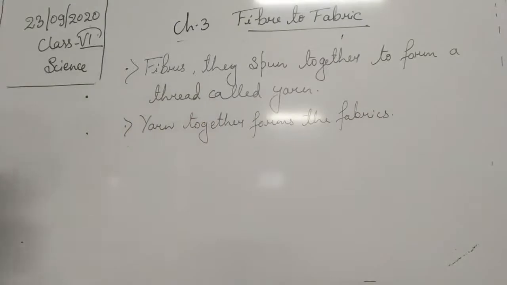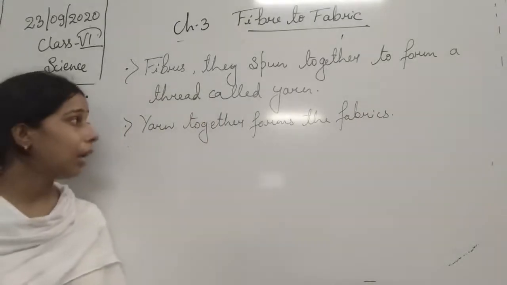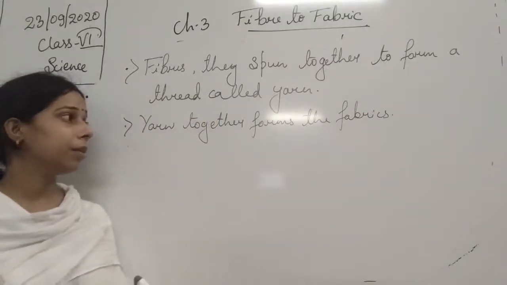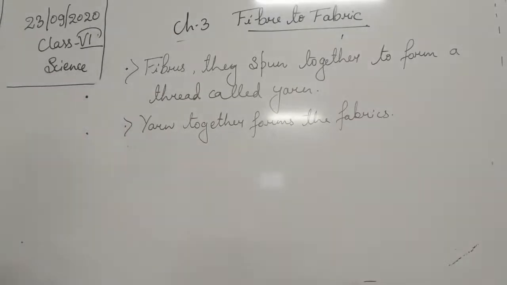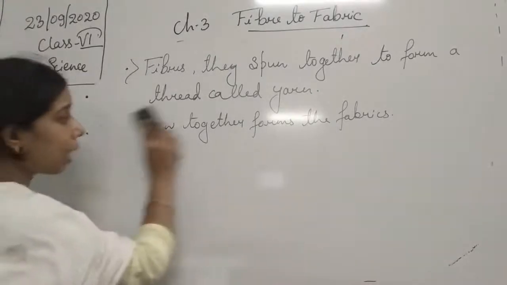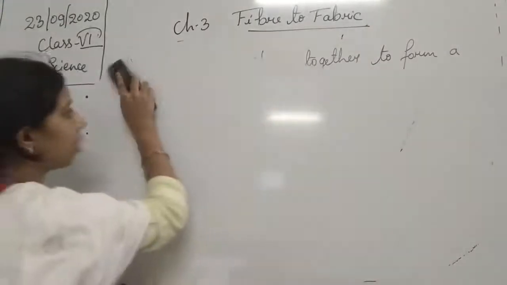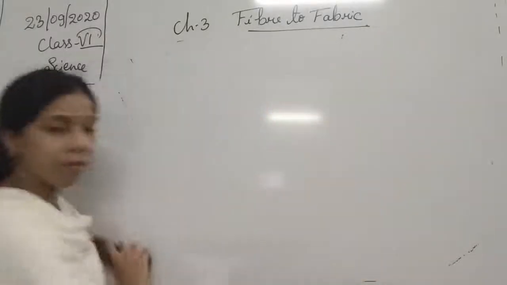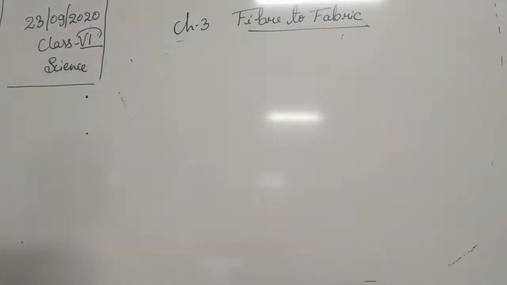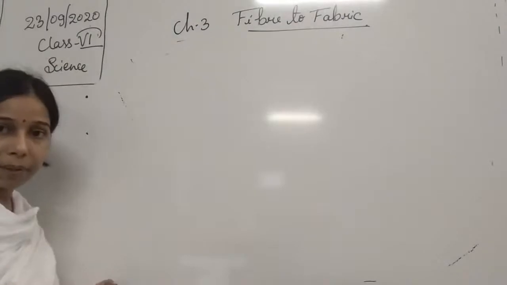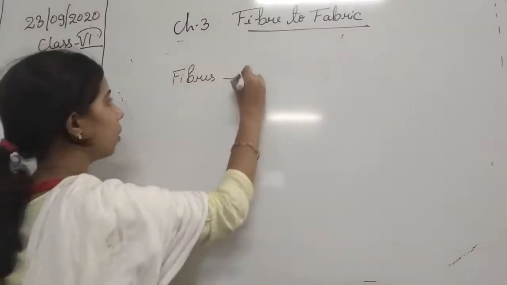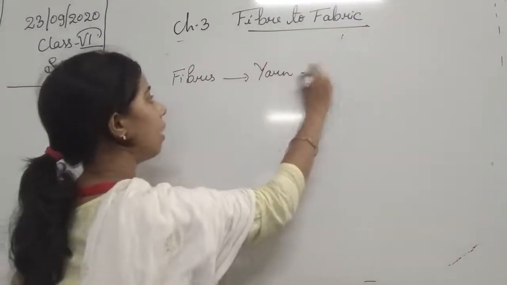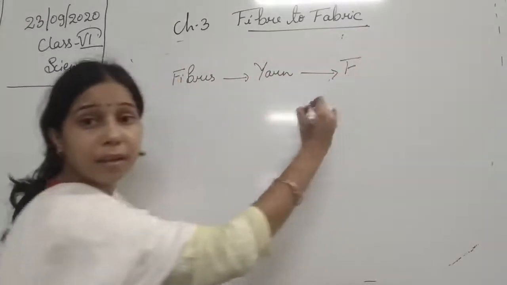Okay, so fibers they spun together to form yarn, and yarn they combine together to form the fabric. So this is about the two things, that is how the fabric and how the yarn is made up of. So fiber to yarn to that of the fabric. Okay, so we can write in a short form, that is fiber. This will help in making yarn, and yarn will help in making fabric.